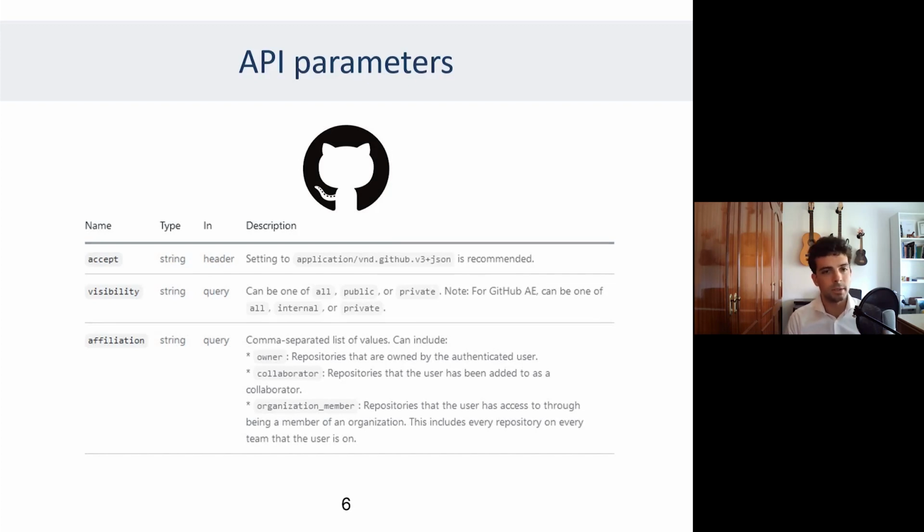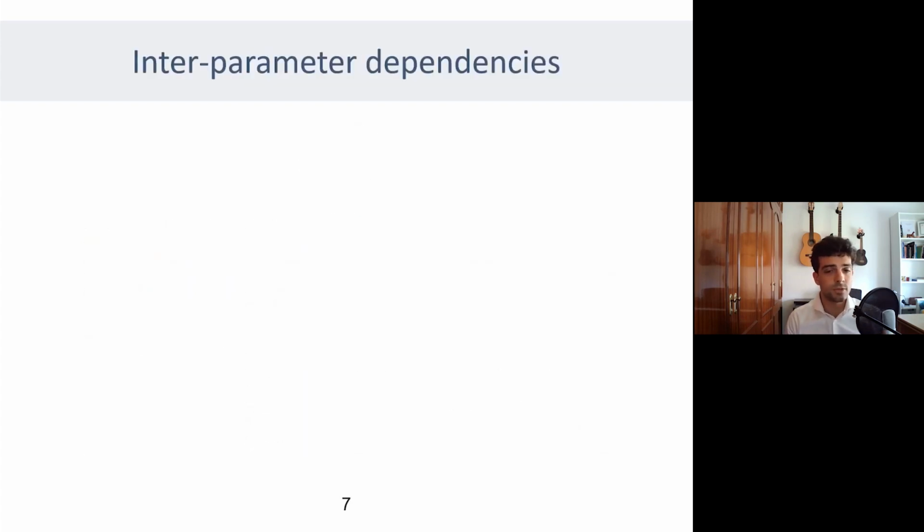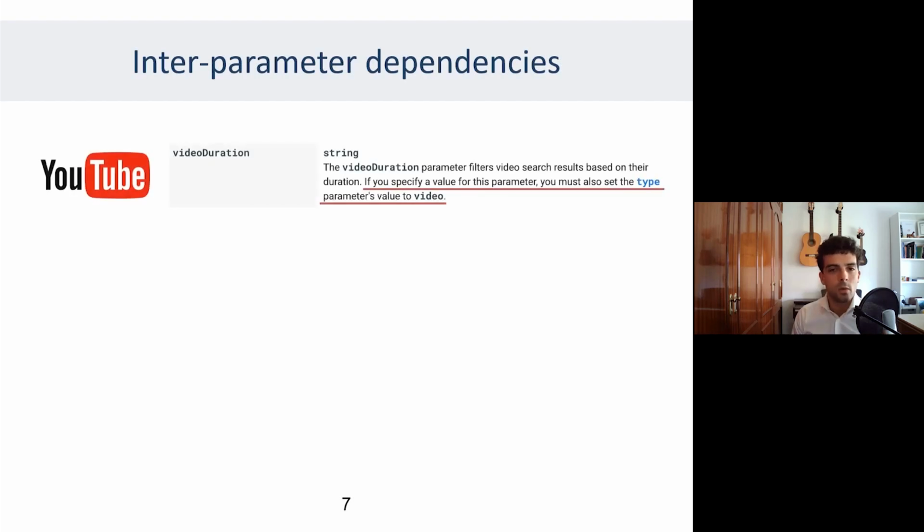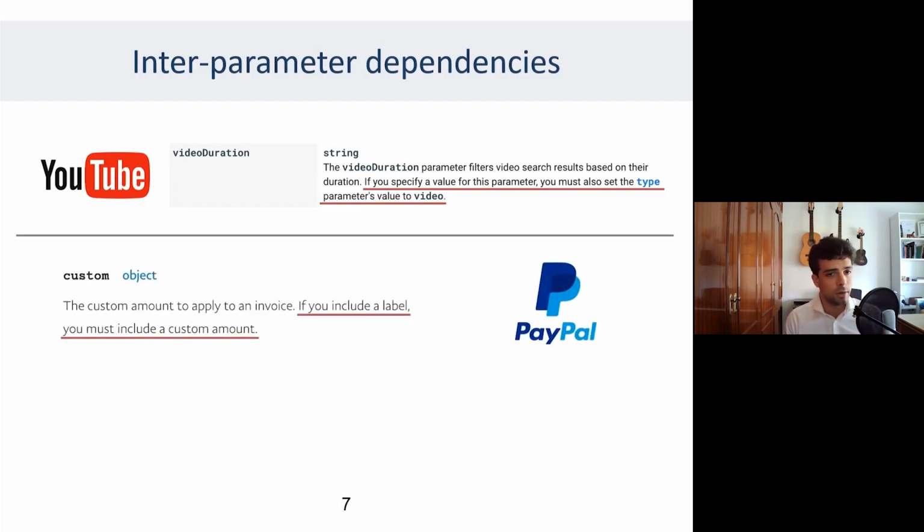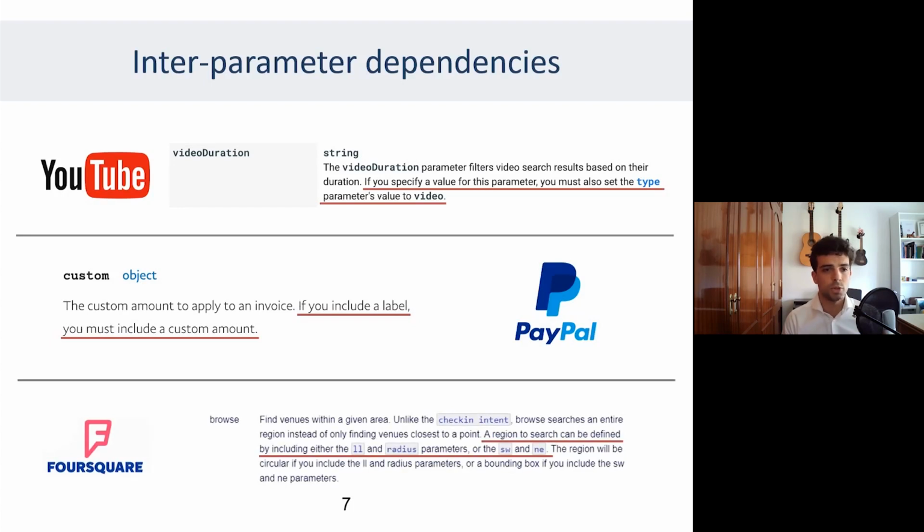But are API parameters independent? Can they be combined in any way? The answer is no. Let's see an example. When getting a YouTube video, if you specify a value for video duration, then you must also set the parameter type to video. Or in a PayPal transaction, if you include a label, you must also include a custom amount. Finally, in the Foursquare API, you should include either the LL and radius parameters or the SW and NE.